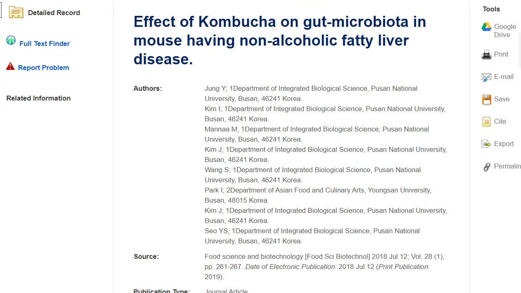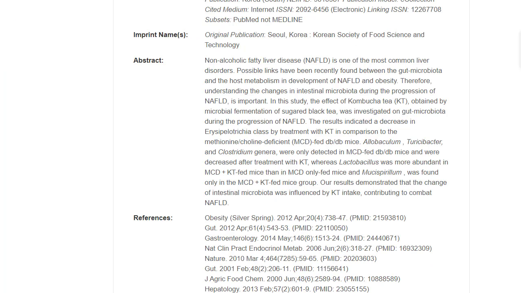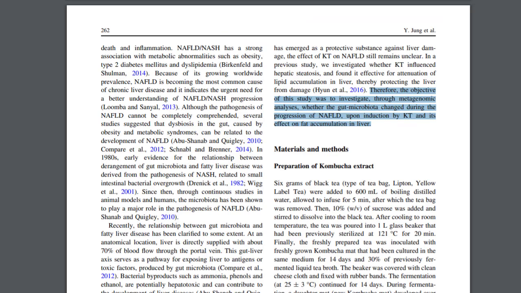Here's another article that focuses on kombucha and sounds promising. When I examine the abstract, I don't get a very clear sense of the purpose of the research article, so I'm going to pull up the full text and see if I can find the purpose. Once I examine the full text of the research study and start reading, I find this sentence at the end of the introduction. "The objective of this study was to investigate through metagenomic analysis whether the gut microbiota changed during the progression of non-alcoholic fatty liver disease upon induction of kombucha tea and its effect on fat accumulation in the liver."